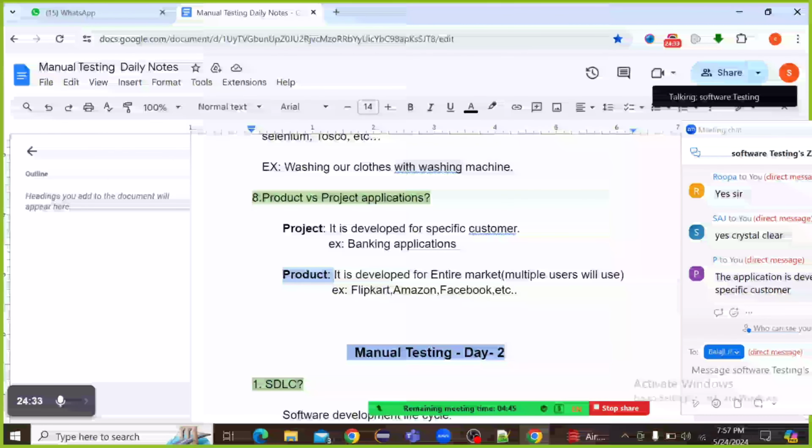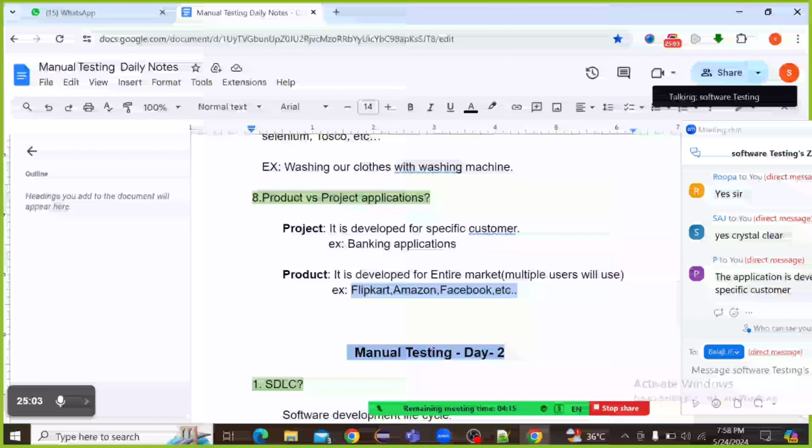A product based application is developed for the entire market. Multiple users will use this application. For example, Flipkart, Amazon, Facebook. Take the Instagram application.